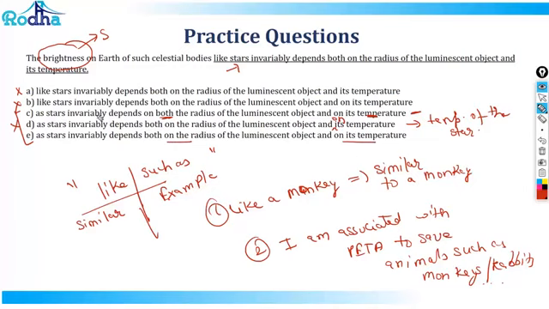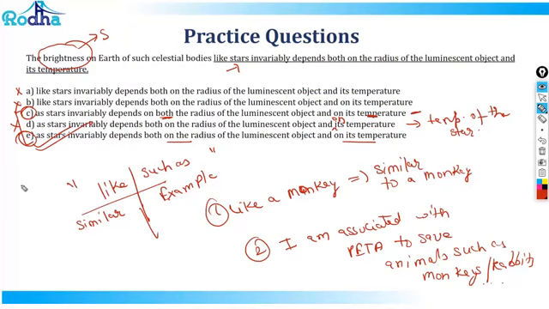So this versus C, if you were to compare, let's look at the comparison again. As stars invariably depends on both the radius, both on the radius. Depends both, one on the radius, on the temperature. This definitely is the right answer.